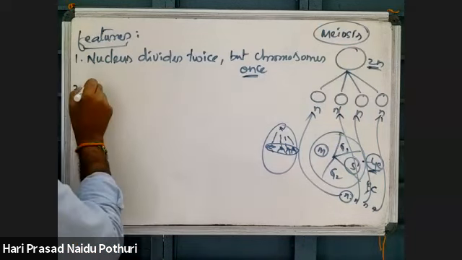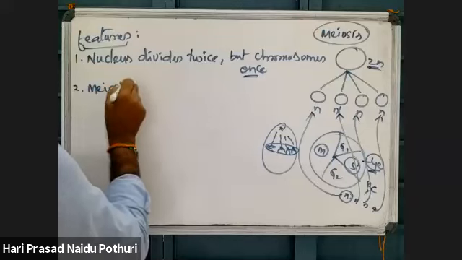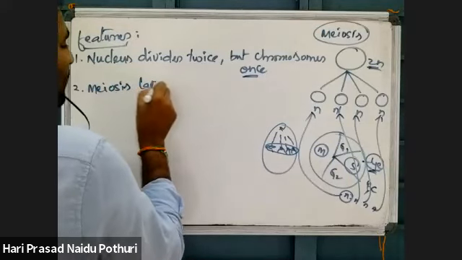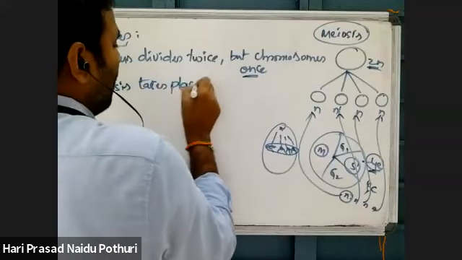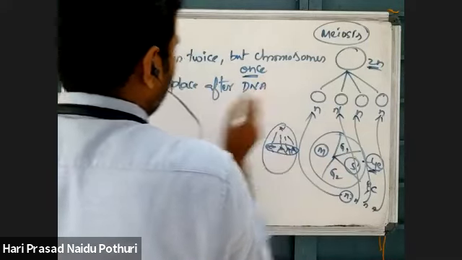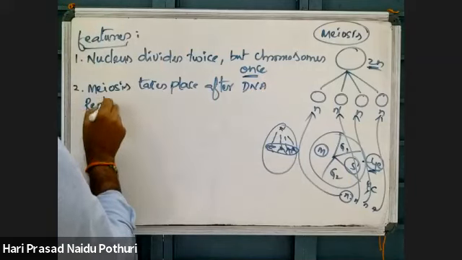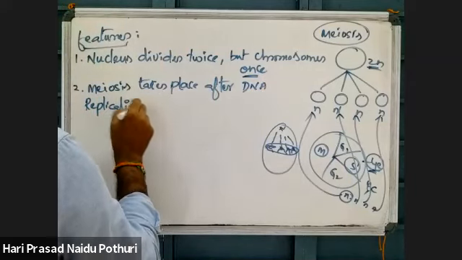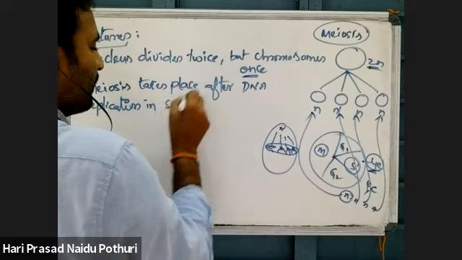Here, meiosis takes place after S phase. Meiosis takes place after DNA replication in S phase.